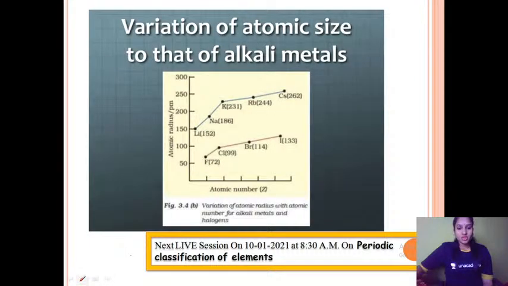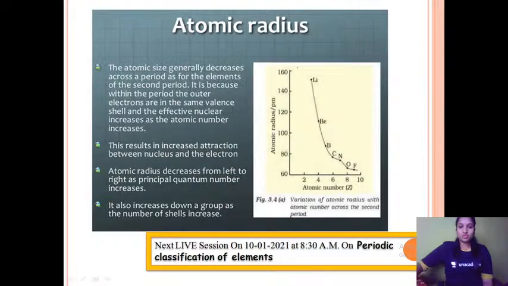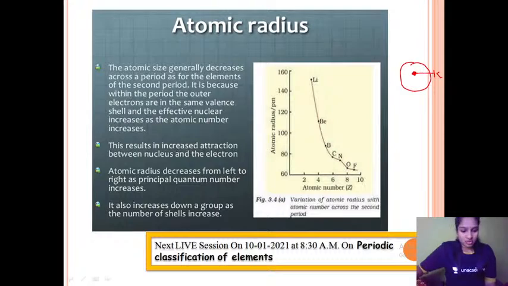Now before going into that, we should have discussed this one. What is the definition of atomic radius? If I write this as one shell, the K shell, the distance from the center of the nucleus to the outermost shell is called the atomic radius.